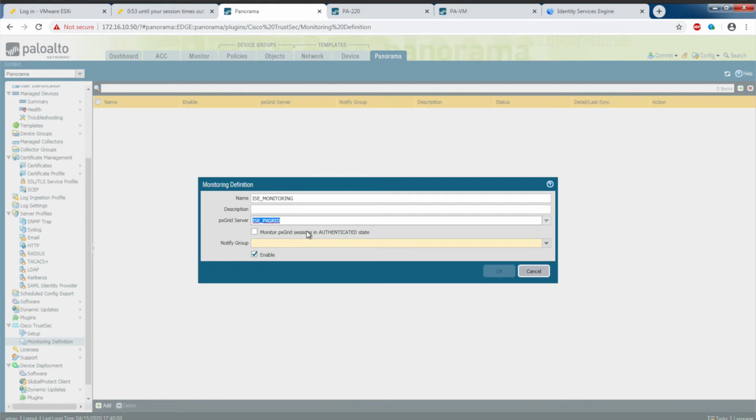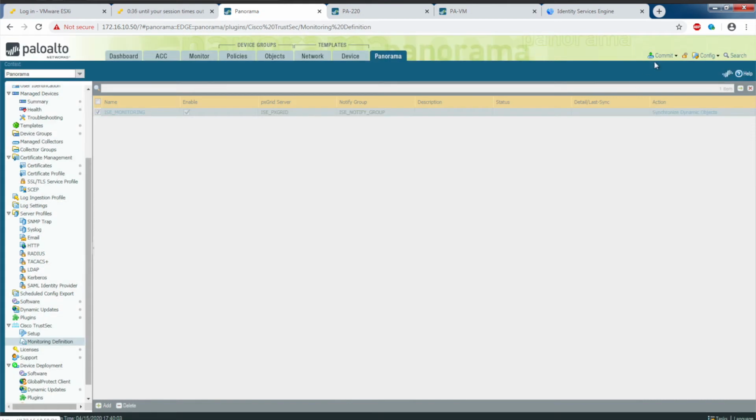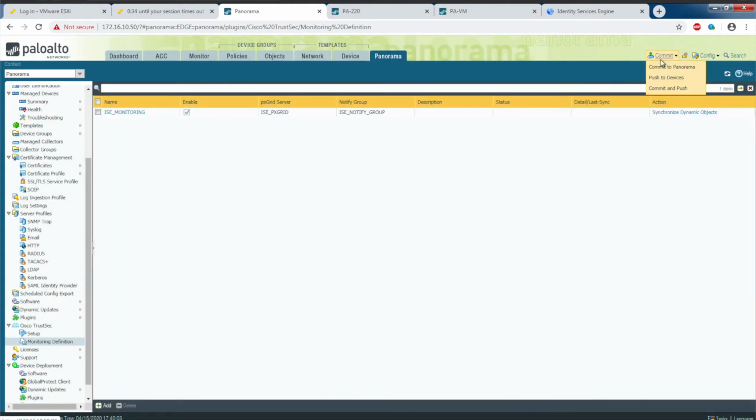Here you can select if you want to monitor it in authenticated state. I'm going to leave it as the default for the started state. And for the notify group, I'm going to choose my ISE notify group that I created earlier. Hit OK, and we'll commit this.